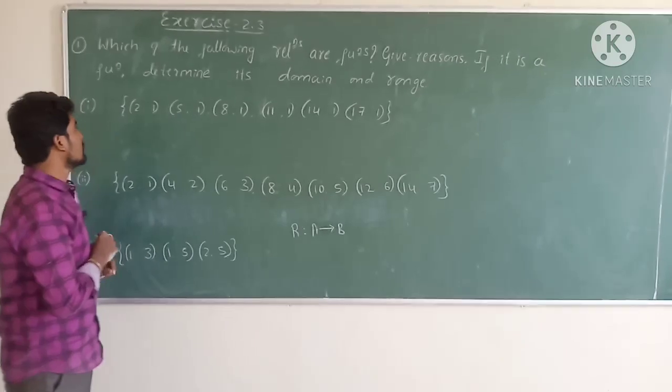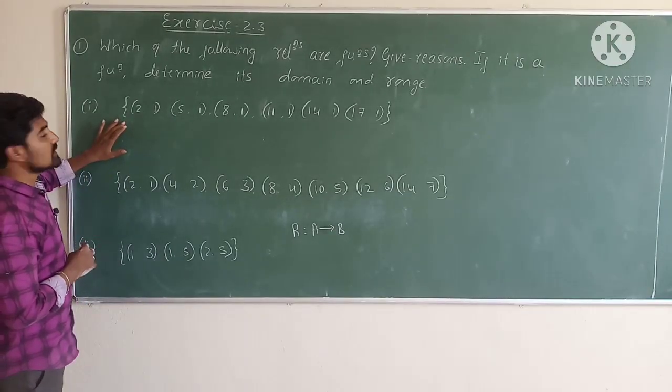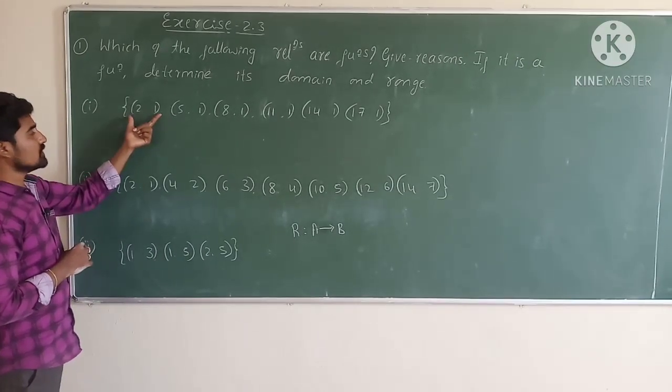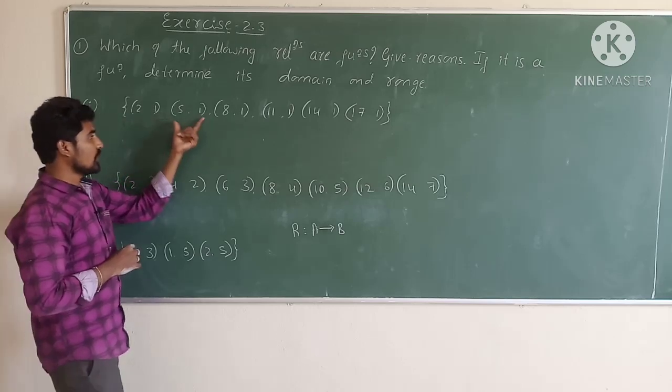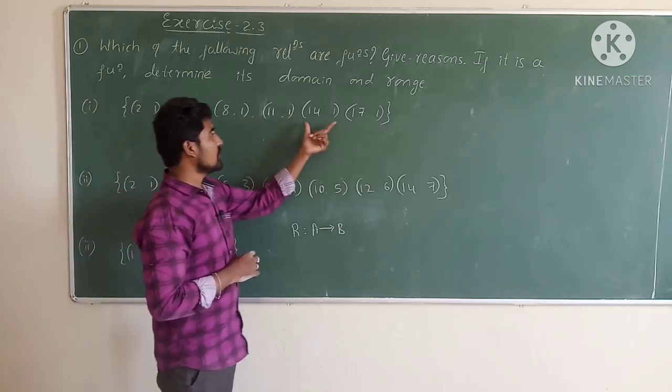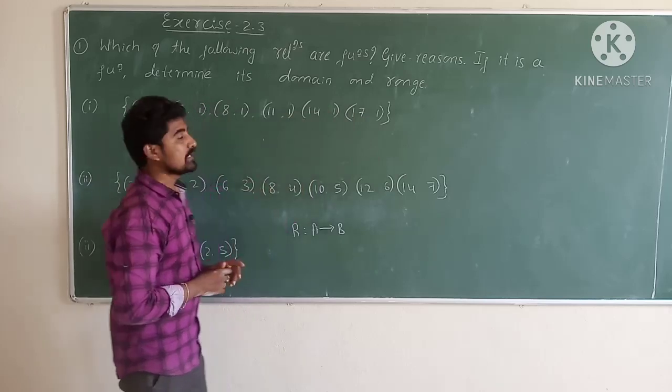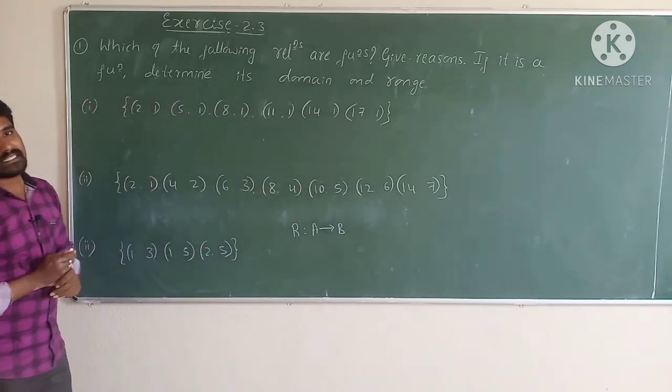So the first relation, this relation consists of the elements of the ordered pairs (2,1), (5,1), (8,1), (11,1), (14,1) and (17,1). Is this relation a function?